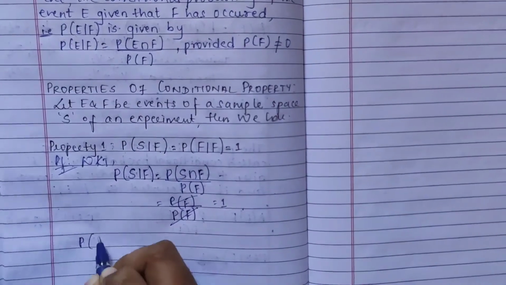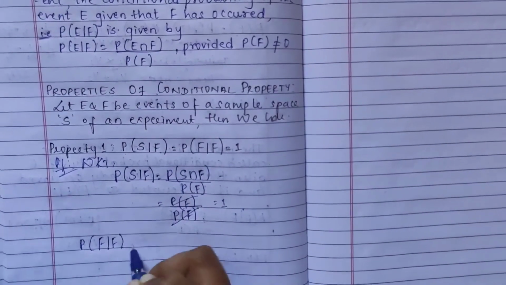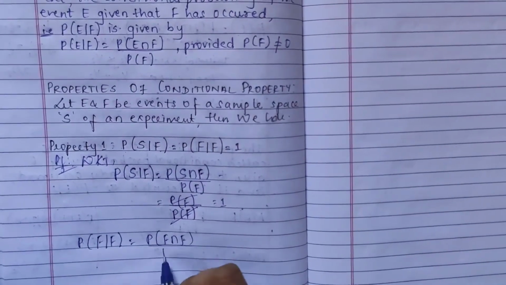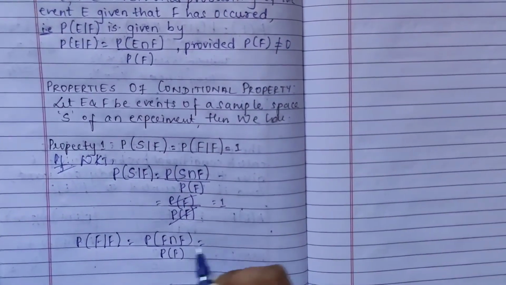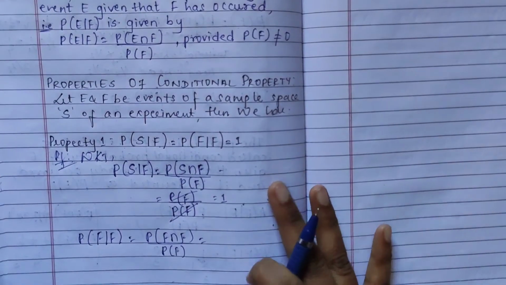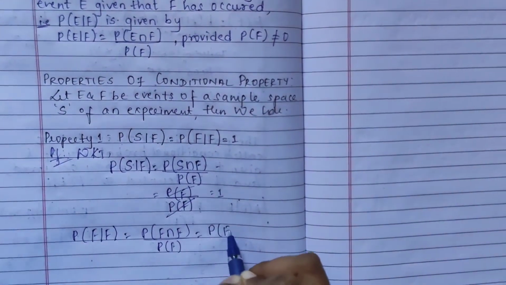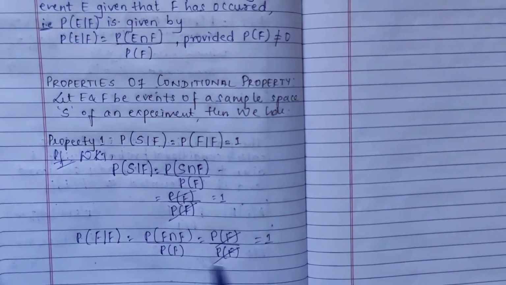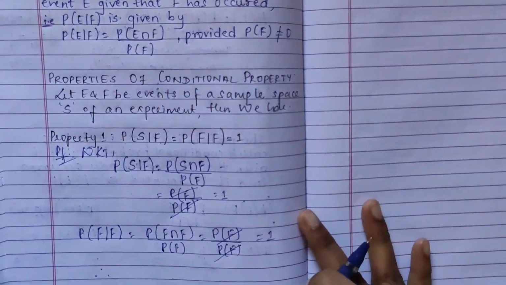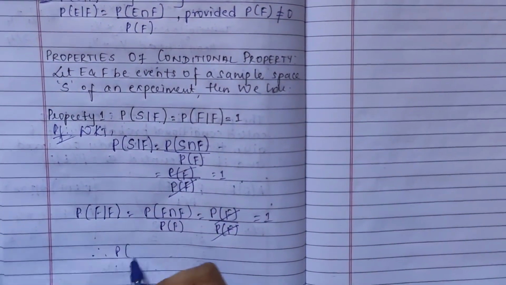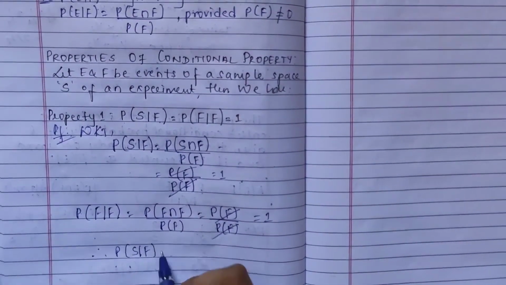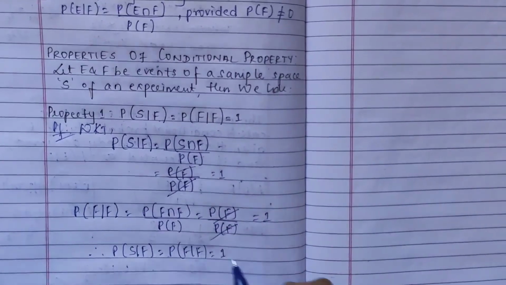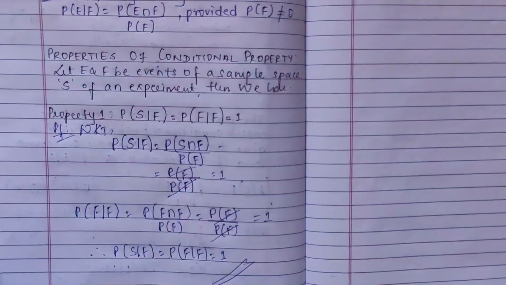Considering the same, P of F given F is P of F intersection F divided by P of F. P of F intersection F is nothing but P of F itself. Then divided by P of F, here also you are getting 1. So the probability of S given F, and of F given F, will always be equal to 1.